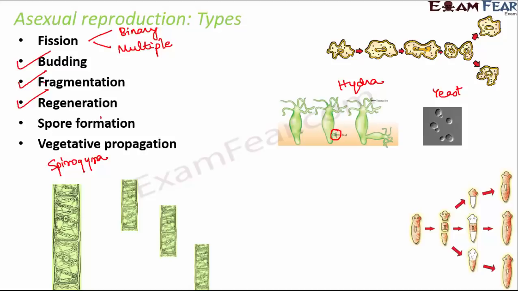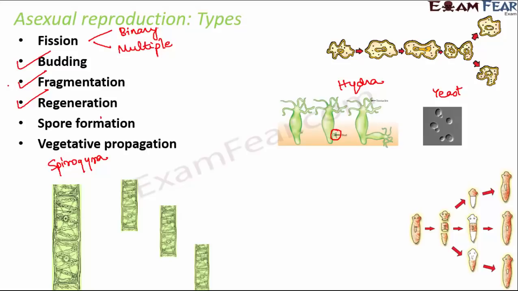Now many a times you get a question: how is regeneration different from reproduction? Reproduction is a process which happens naturally on its own. That means when an organism becomes mature, it reproduces to form new organisms. But regeneration is not a natural thing like reproduction. It is an accidental process. If by chance the organism gets split or broken into pieces, then each of those pieces will have the ability to form a new organism.